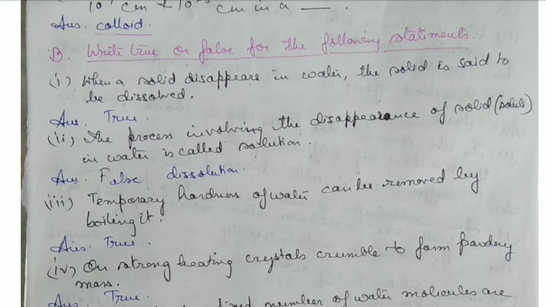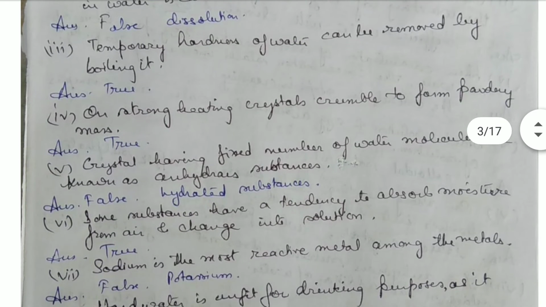Temporary hardness of water can be removed by boiling it. That's true. On strong heating, crystals crumble to form a powdery mass. That's true. Crystals having a fixed number of water molecules are known as anhydrous substances. False, they are known as hydrated substances because they have water molecules. Some substances have a tendency to absorb moisture from air and change into solution. That's true.